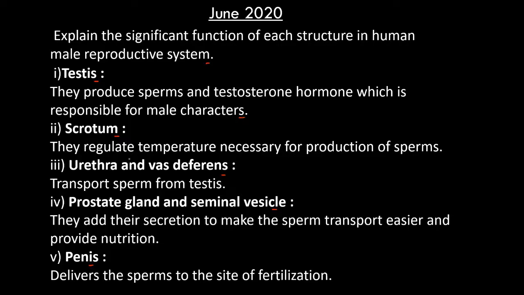Scrotum regulates the temperature necessary for production of sperms. Urethra and vas deferens transport sperm from testes. Prostate gland and seminal vesicle add their secretion to make the sperm transport easier and provide nutrition. And penis delivers the sperms to the site of fertilization.